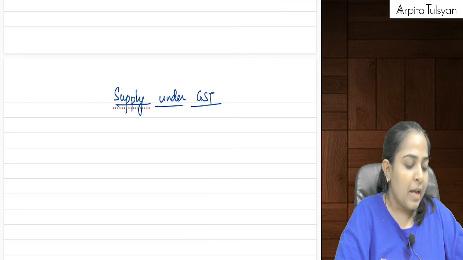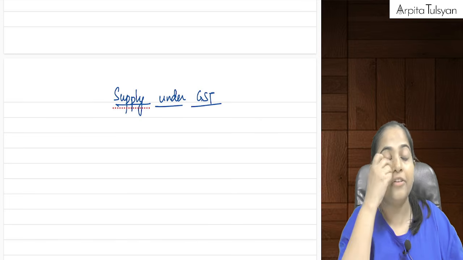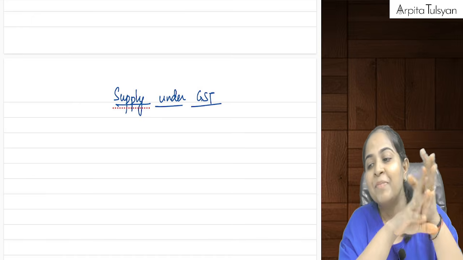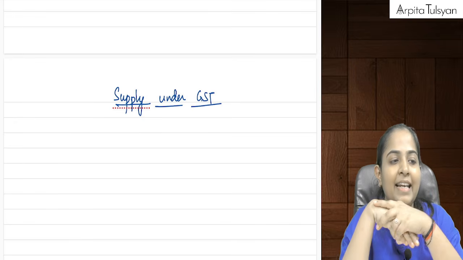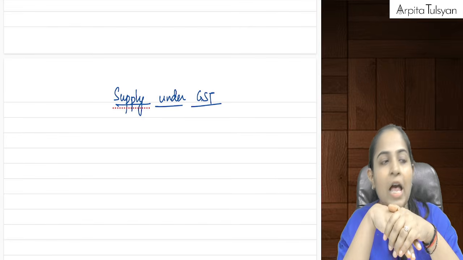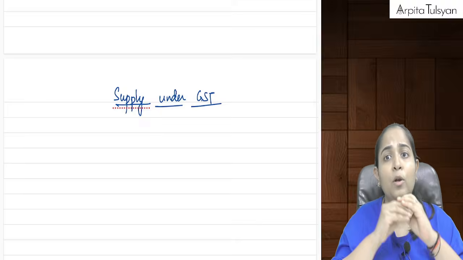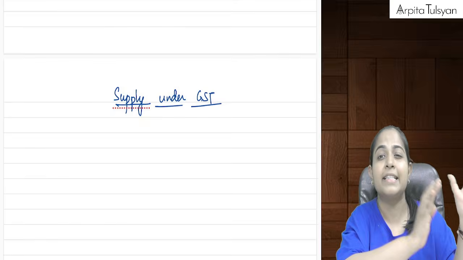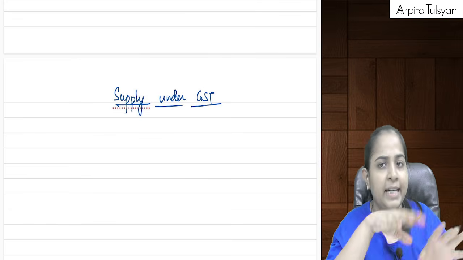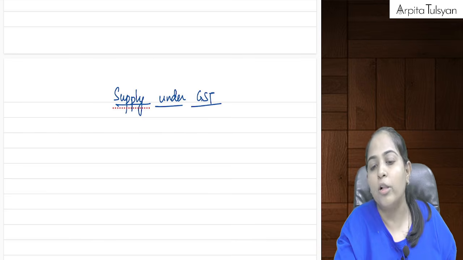Now, ma'am, why are we studying this chapter? Purpose of this chapter. This is generally the first question which I always ask before starting any particular chapter. We have already seen in the last introduction part that GST is applicable on goods and services. And I told you, as of now, just remember that it is applicable on all goods, all services, except for alcoholic liquor and those 5 petroleum products we had studied. Except for that, as of now, GST is applicable on all the goods and all the services.